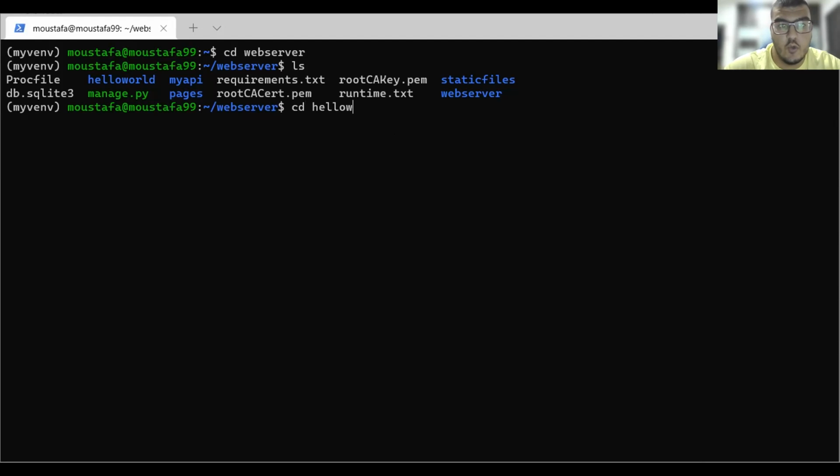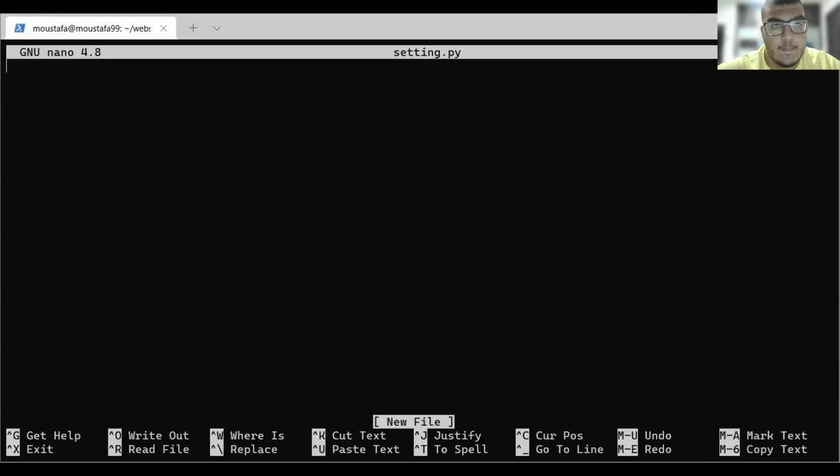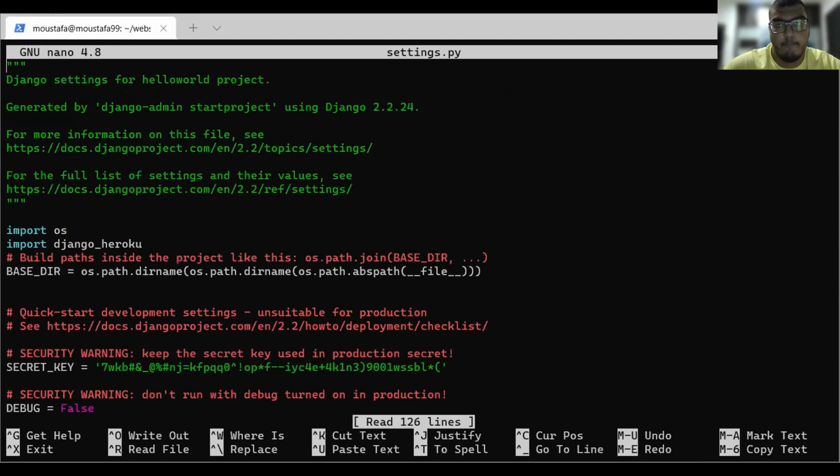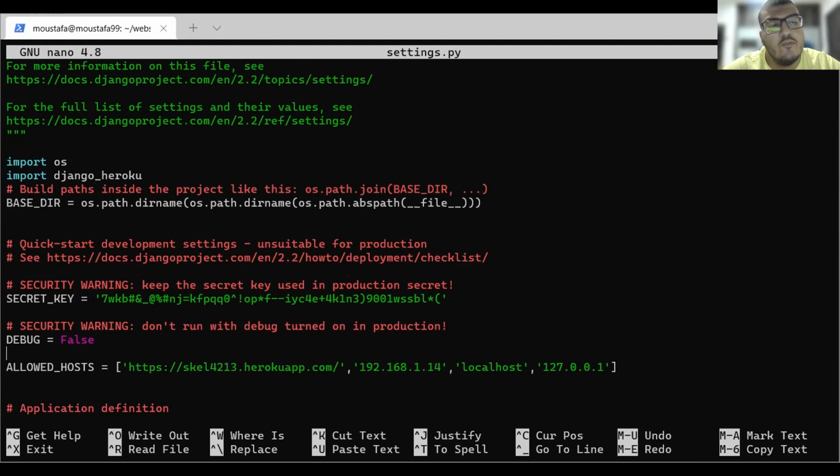So first, we must go to Hello World, and we must enter the settings.py. We also have to make sure that debug equals false, and add our Heroku app to our allowed hosts.